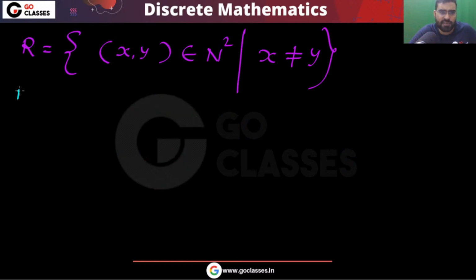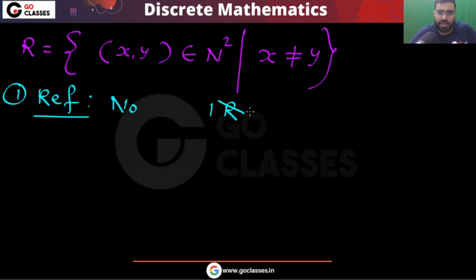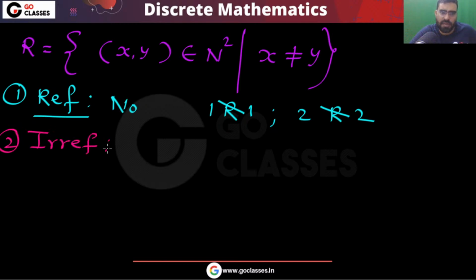Now you tell me, is this relation reflexive or not? This is not reflexive, because you can easily see that 1 is not related to 1. You can also see that 2 is not related to 2. Reflexive says that every element should be related to itself. But 1 is not related to 1, so this is not reflexive.